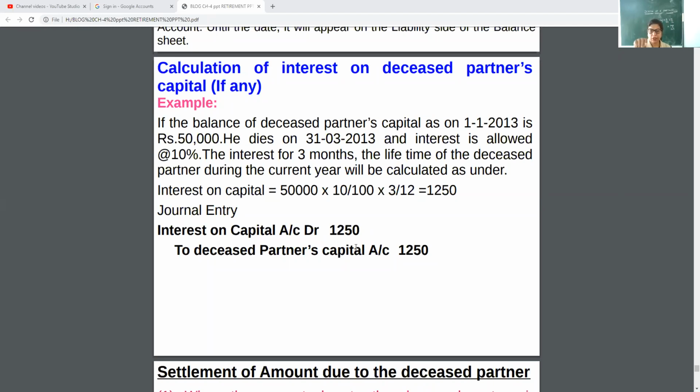But if during the year, mid of the year, he dies on 31st March, then January, February, March, there will be 3 months to calculate interest. And if the question is telling you about the days, then you have to check the formula: capital into rate into days upon 365. And the entry will be IOC account debit to deceased partner's capital.